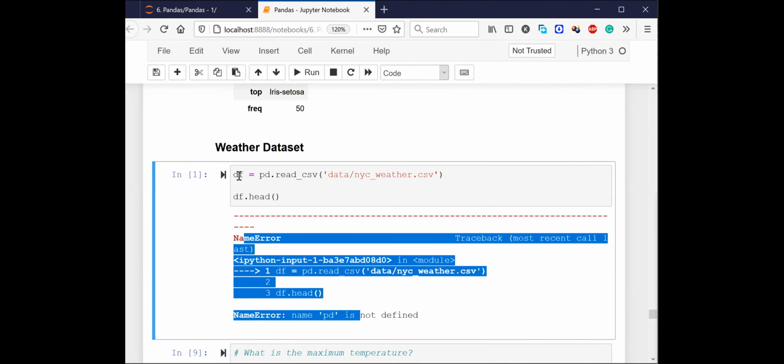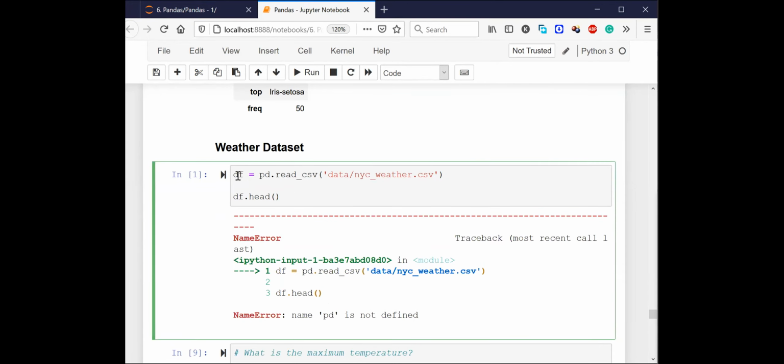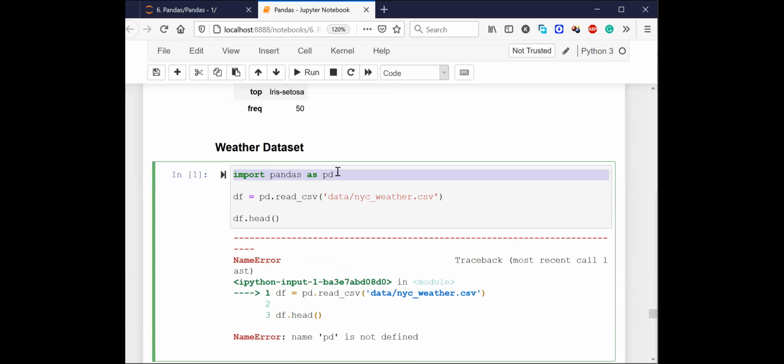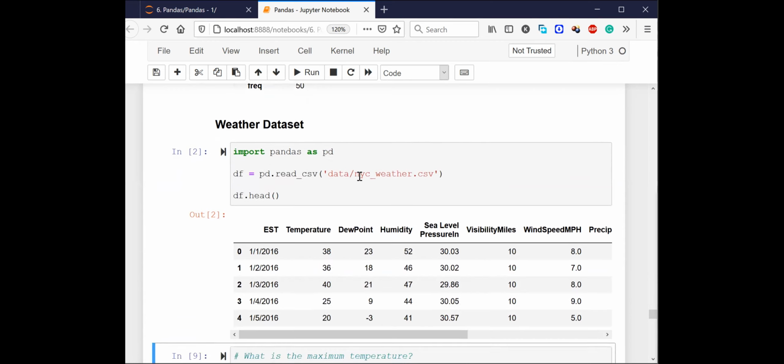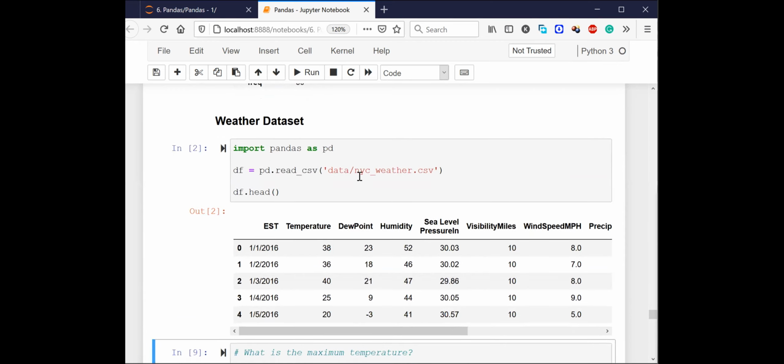Is this fine? In order to resolve this name error, I need pandas. I need to import this pandas, so let me put it there and run this program. Is it fine now? If you close this entire notebook and run it again, this import won't be recognized.